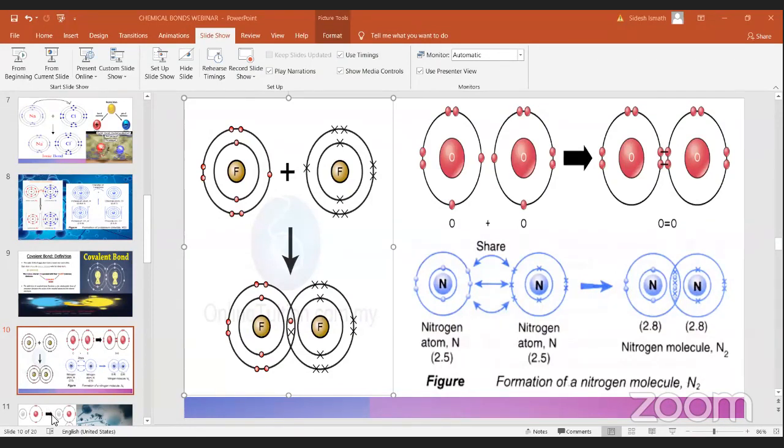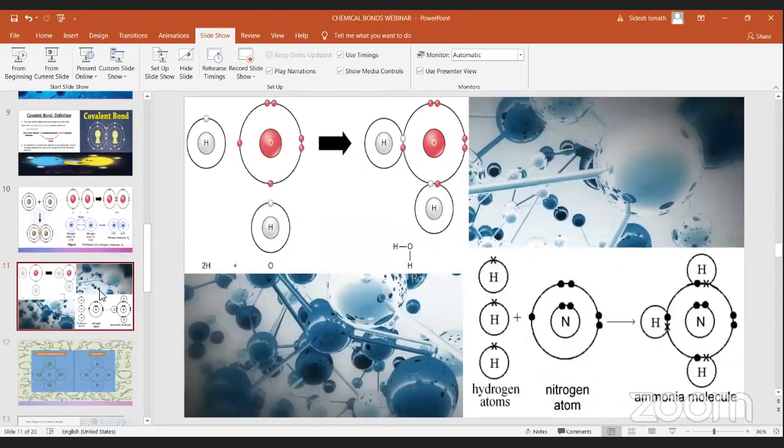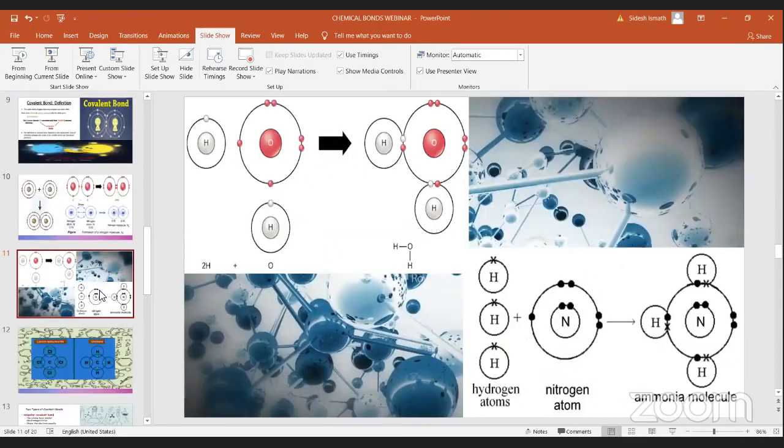Okay, we'll move on to the next example. The previous ones, F2, N2 and O2, are known as homoatomic molecules, because homo means same.